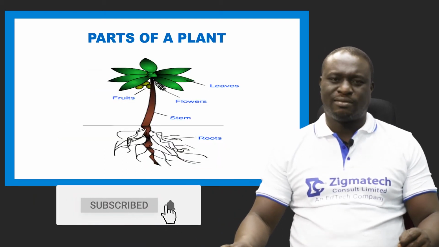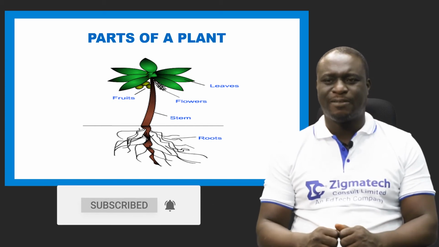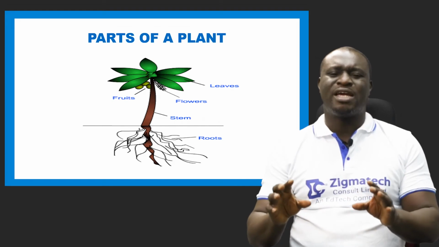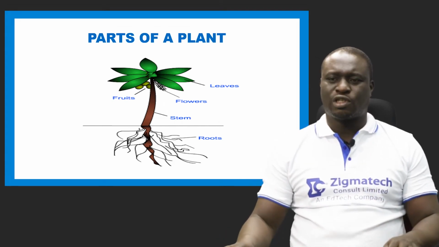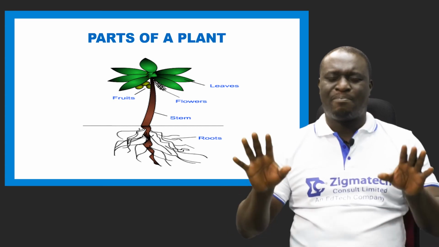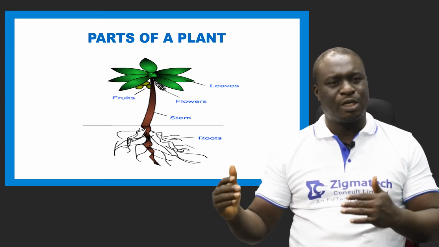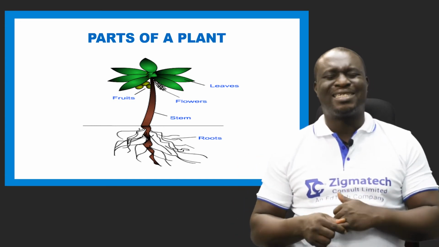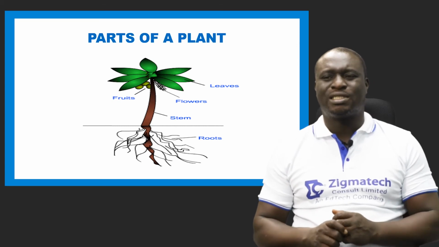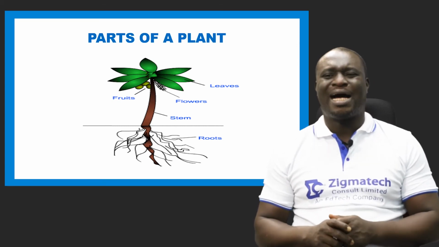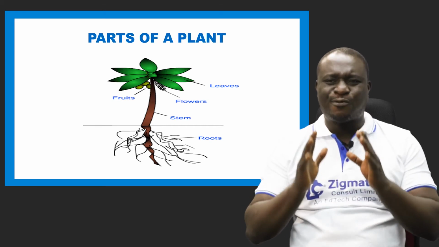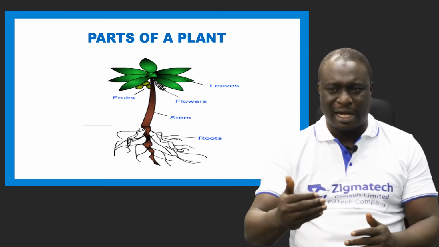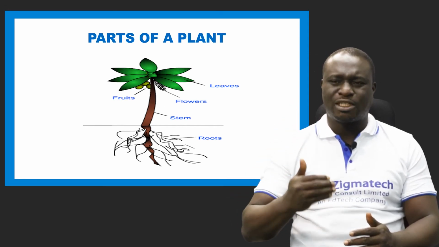Now, parts of a plant. We're still looking at the kingdom Plantae. A plant consists of several parts, but we're going to be looking at some of the important parts. We have the roots, as you can see in the structure there. We're going to also be looking at their functions. The plant possesses a root, a stem, and leaves as well as flowers. So these are 4 important parts of a plant. The fruits are produced by the flowers.